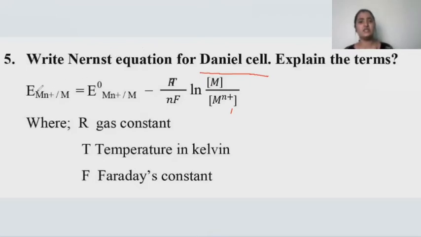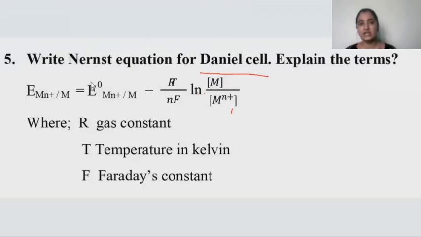When you consider the Nernst equation, it tells you that E cell will be equal to E naught cell minus RT divided by nF ln, ಅಂದ್ರೆ natural logarithm of concentration of the metal and the concentration of the same metal in the ionic state.